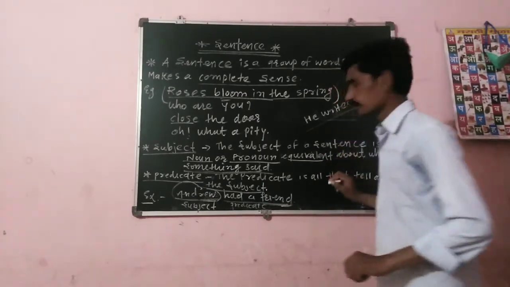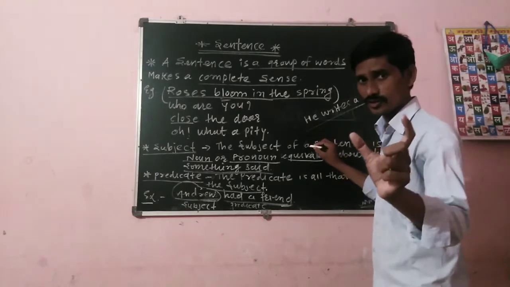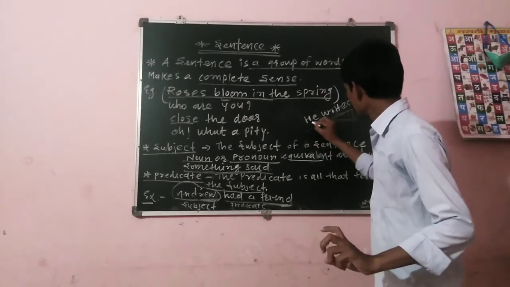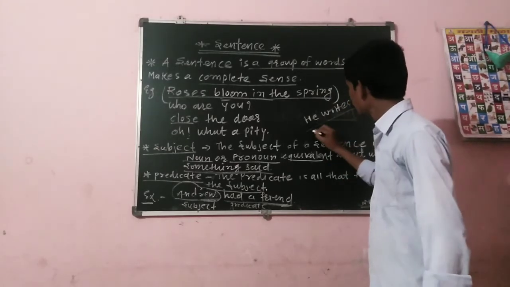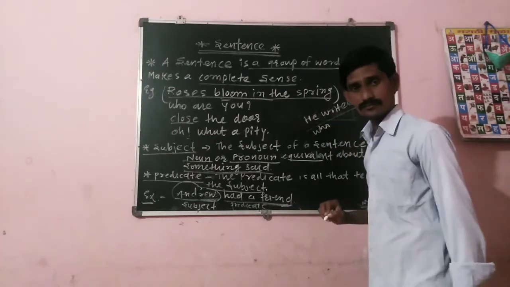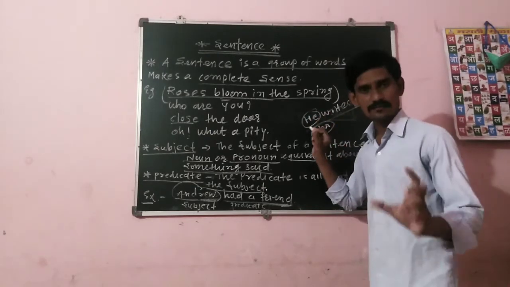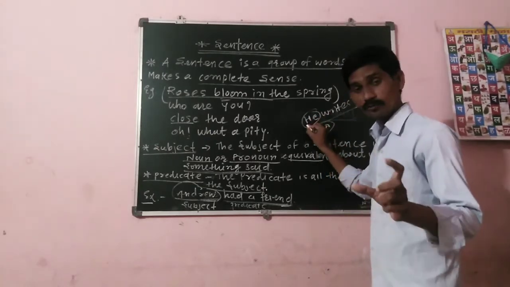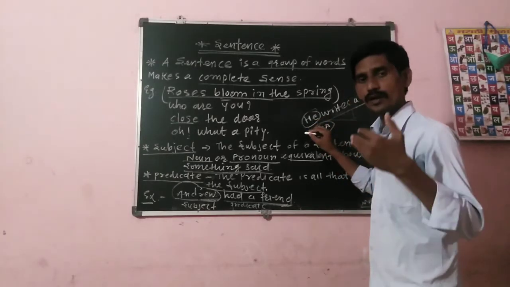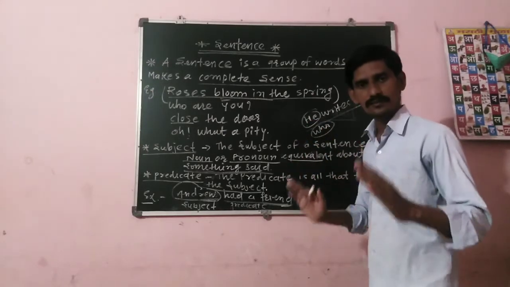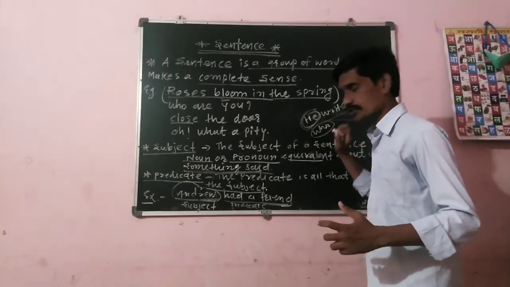Suppose you want to find out the subject in the sentence. Very first, read the sentence carefully: He writes a letter. Ask the question to the given sentence: Who writes a letter? So you will get the answer, he writes. So this is the subject. Actually, this is a pronoun, but a noun or a pronoun is equivalent to the subject. So every time we suppose that a noun or pronoun is the subject in the sentence. So we have to ask the question with who.